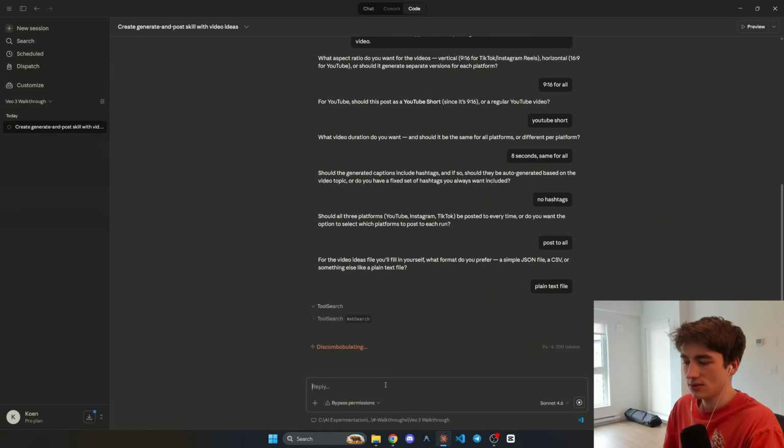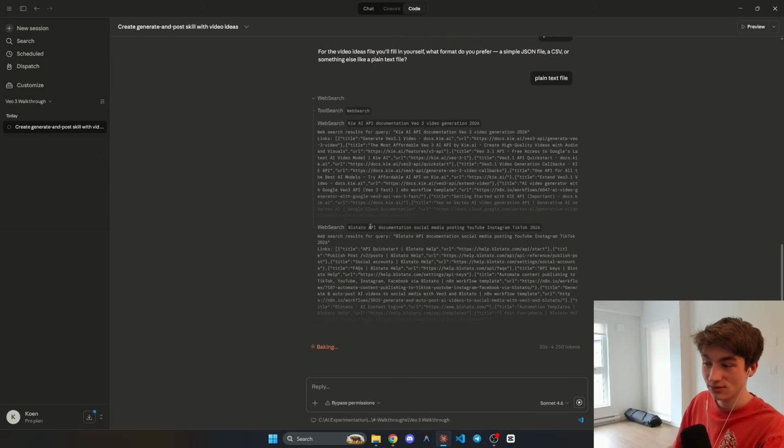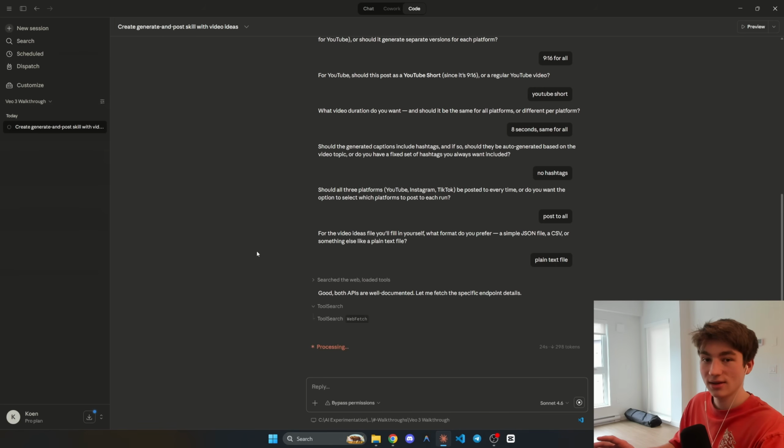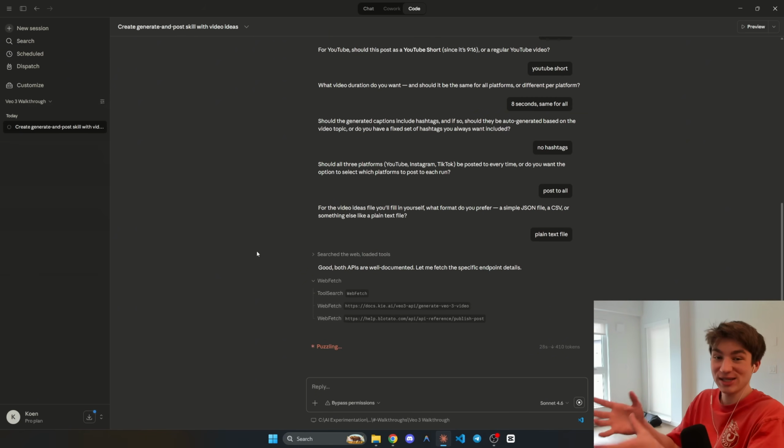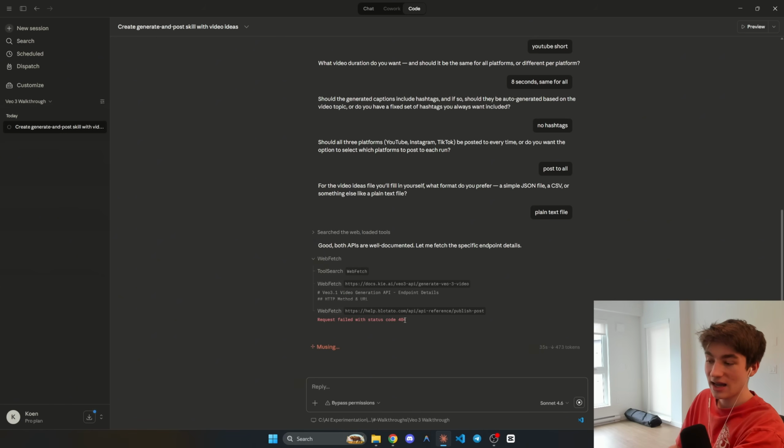And now it's going to get to work. As you can see, it's going to Key AI and Blotato API, the documentation, to find out how to do it. So previously with N8N, we would actually go to the website and do this and figure it out. As you can see, request failed, right? It knows that it failed and it's going to try something else to fix the problem.